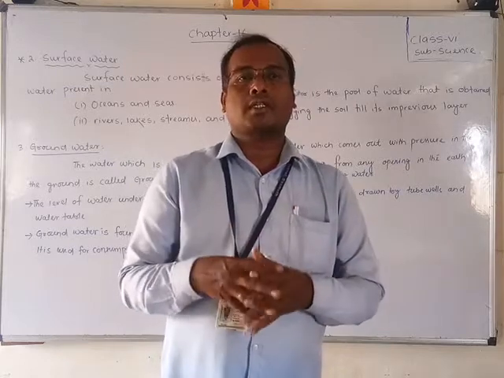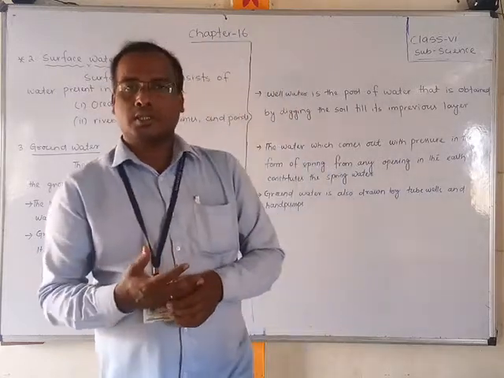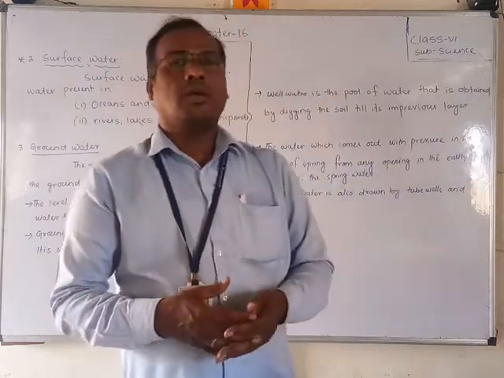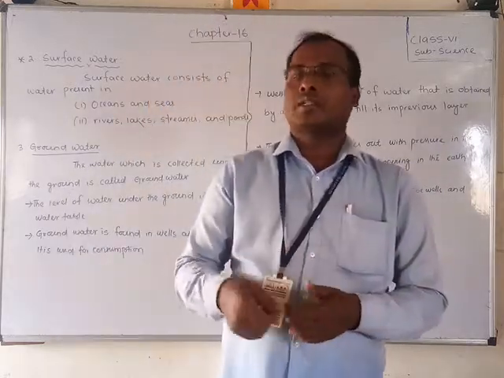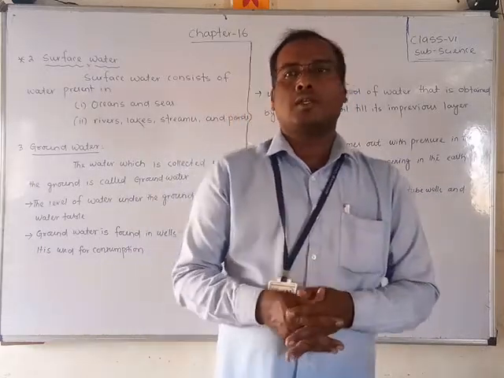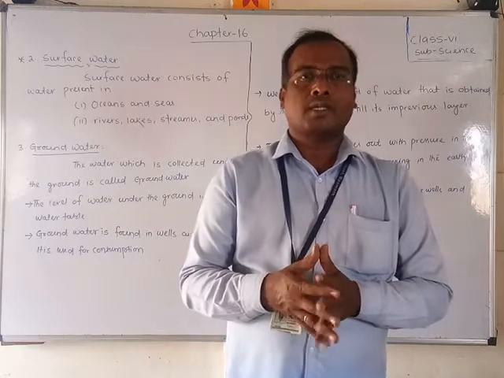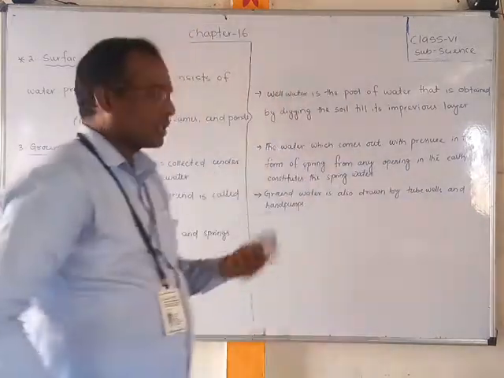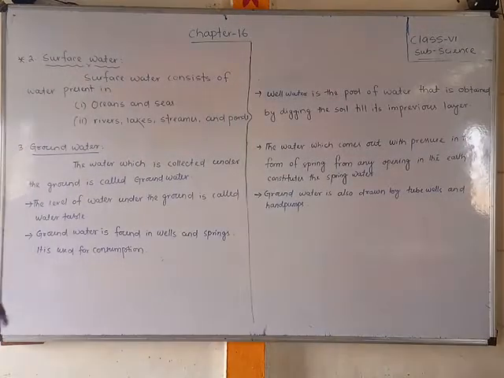The water which we collect from under the ground is called groundwater. We collect that groundwater by wells and hand pumps, by digging the earth's surface. Okay, so let us first discuss what surface water is, and next we will discuss groundwater.